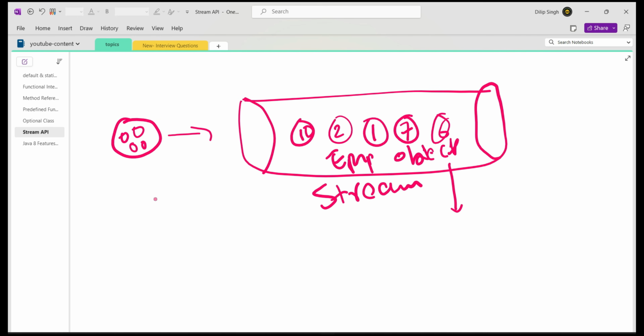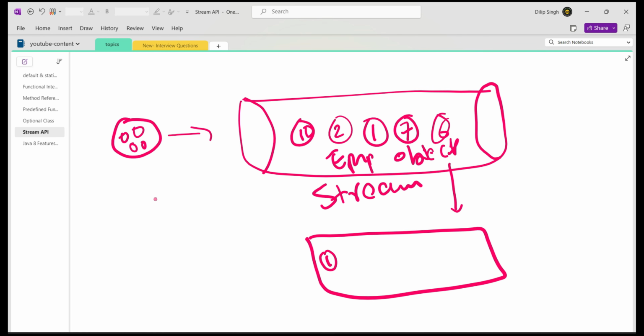In the list also you have the unsorted order. When I am collecting the list, I have to make sure the first position has the first employee object, the second position the second employee object, the third position the third, like that. I have to collect a list of employee objects. This is the requirement.